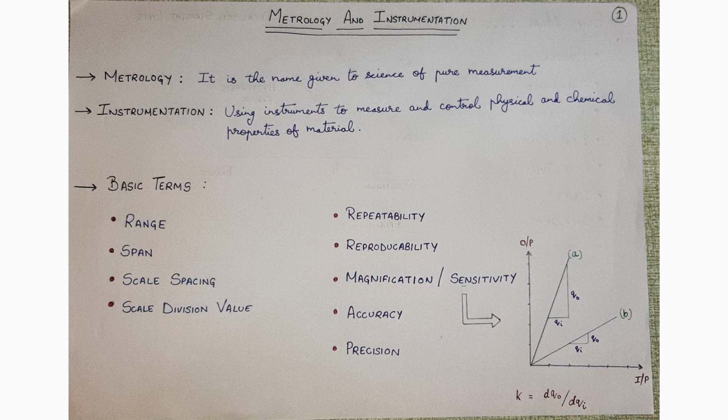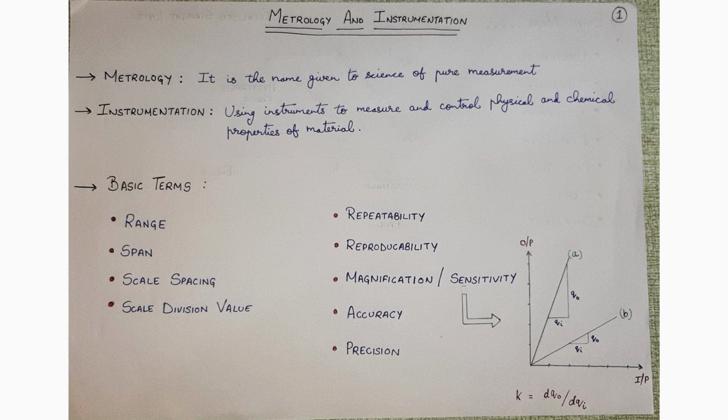Let us take another example, say for thermometer, which can measure temperatures from minus 10 degrees to 80 degrees. So the range of the thermometer will be minus 10 degrees to 80 degrees. Now you all will be knowing what range is. So let's see what the definition of range is. It is the region between the limits which an instrument is designed to operate for.